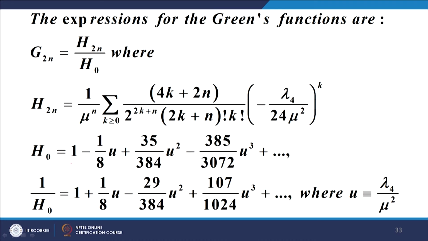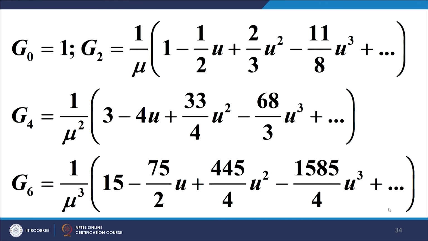The expression for the green functions, where G2n is equal to H2n upon H0, is obtained by this expression, and when you expand them, you get these expressions for H0 and 1 upon H0. These are the normalization points where u is equal to 1 upon mu squared. Therefore, this gives us G0 is equal to 1, G2 is equal to this whole expression, equation number 1, G4 is equal to equation number 2, G6 is equation number 3, and so on.